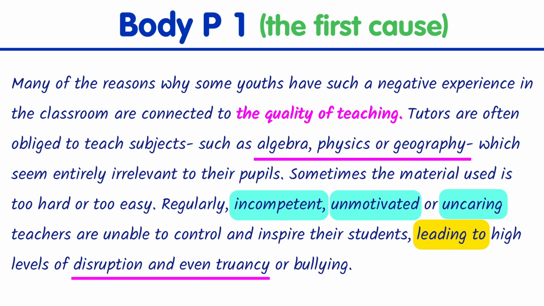So this is an essay about problems in schools, right? So in order to get a band 7 or higher, you will need to include language which is specifically connected to this topic, all right? So when I talk about the problems, I should use some words or vocabulary that are specifically connected to the topic, like levels of disruption, truancy, or bullying. In the second body paragraph, I'm going to write other reasons for poor performance in class, right?